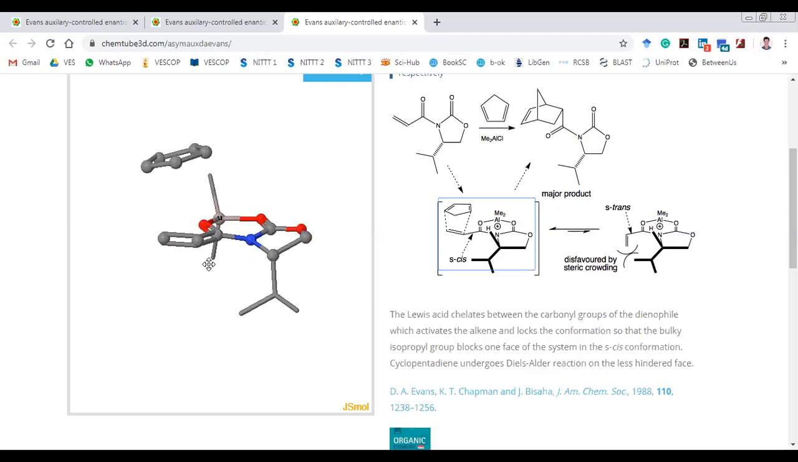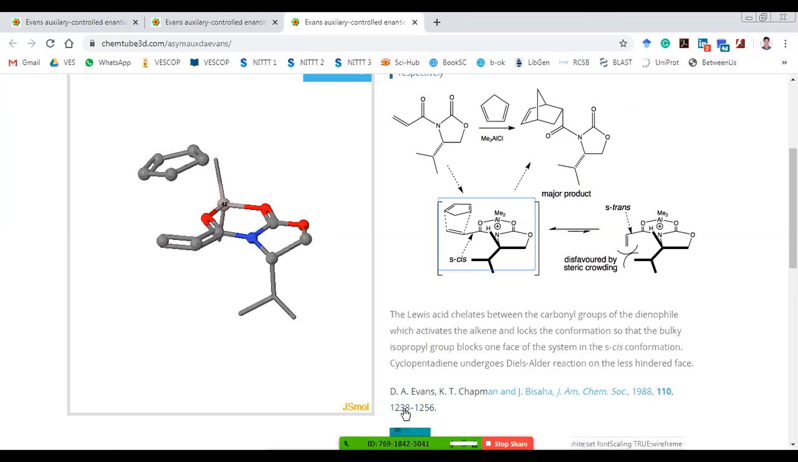the dienophile is attacked from the top face, such that you are getting only one enantiomer of the diastereomer which is formed. In this case, the endo diastereomer is formed. Now we'll return back to the slide here.